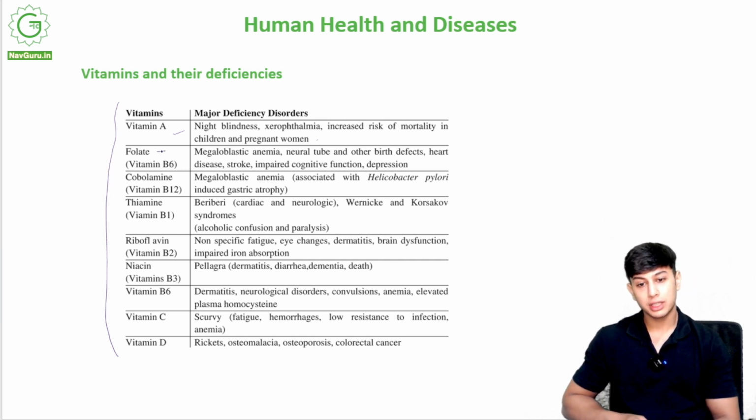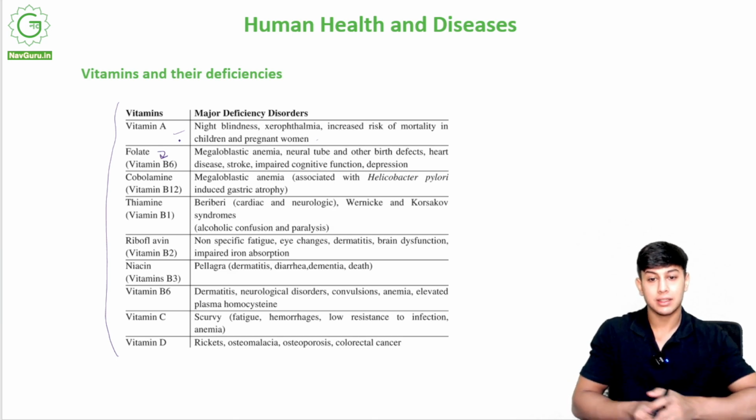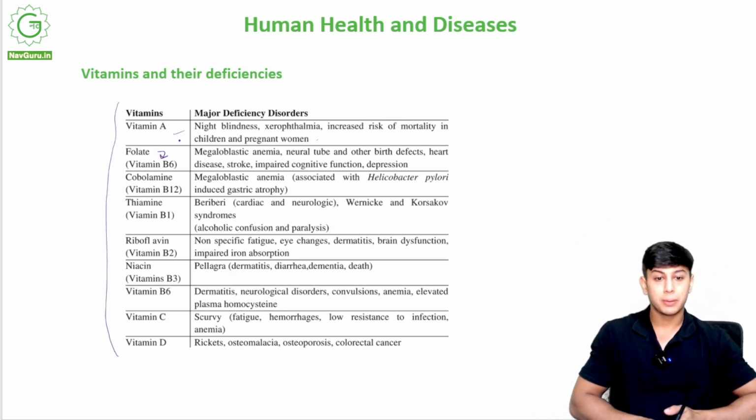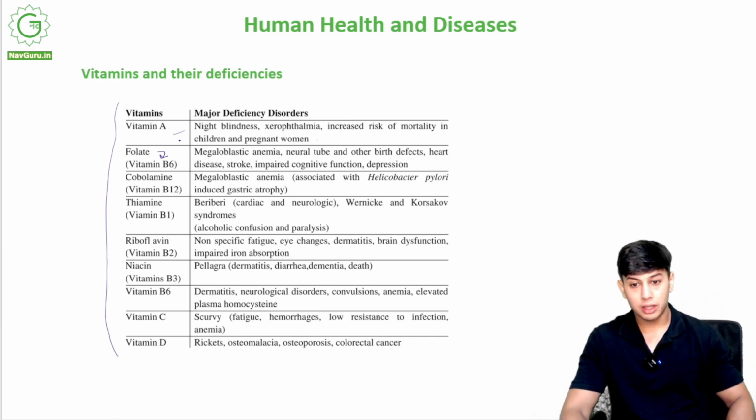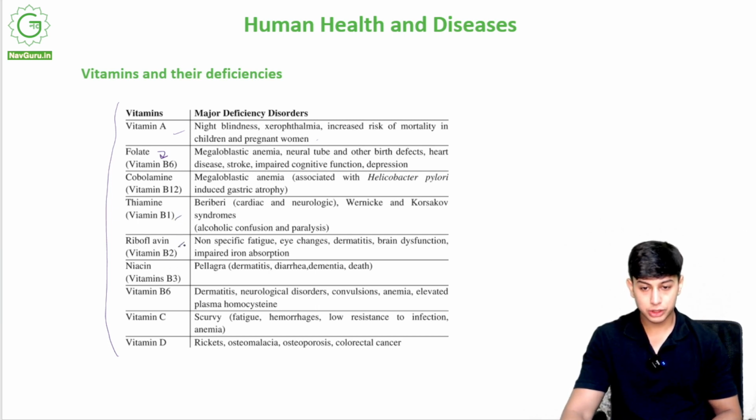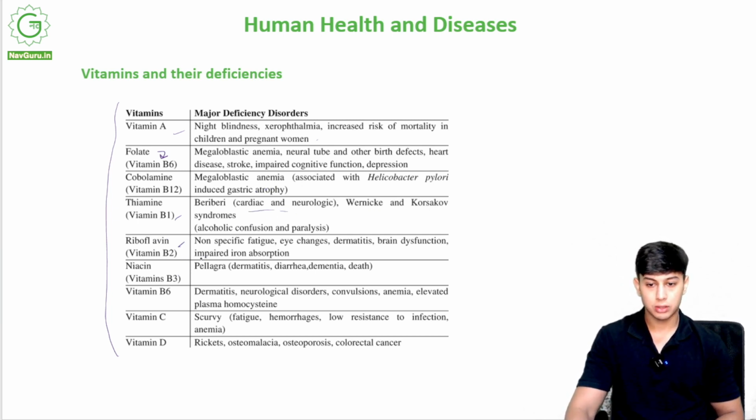Folate. Now what is folate? Folate is vitamin B6. It can cause anemia, birth defects, heart disease, strokes. These are all caused by deficiency of vitamin B6. Vitamin B12, cobalamin: this can cause anemia again, right? Vitamin B12 deficiency causes anemia. Another example, B1. You should study all these, not in detail, but you should learn the names of the diseases that are caused.